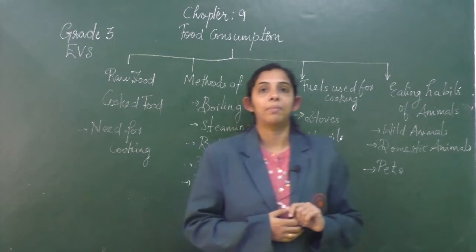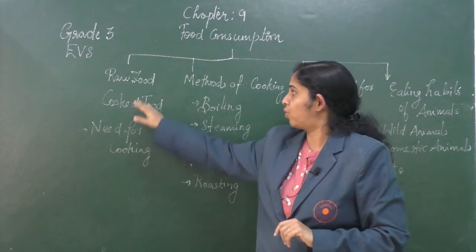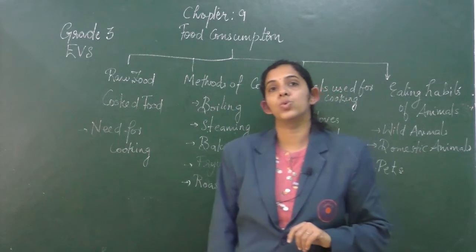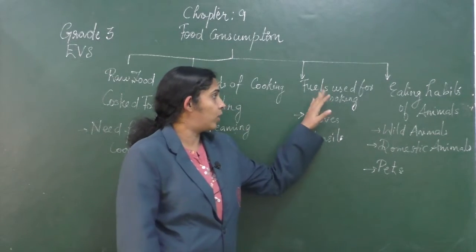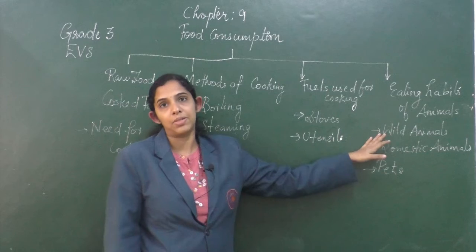So children, that is what the mind map is all about. We have discussed the topics of raw food, cooked food, why we need to cook food, different methods used for cooking, different fuels, stoves and utensils which are used for cooking, and the eating habits of animals.